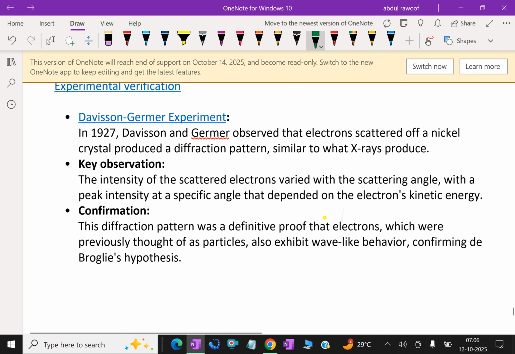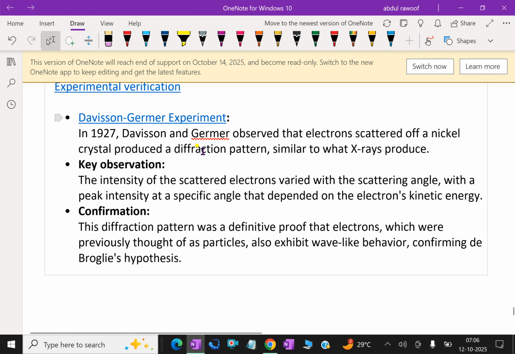Experimental verification: the Davisson-Germer experiment. In 1927, Davisson and Germer observed that electrons scattered off a nickel crystal produced a diffraction pattern similar to what X-rays produced. Key observation: the intensity of the scattered electrons varied with the scattering angle, with a peak intensity at a specific angle that depends on the electron's kinetic energy.